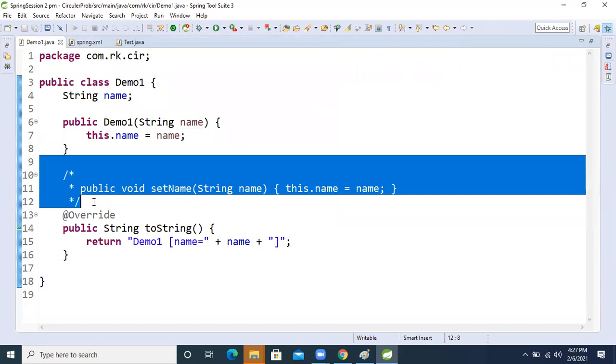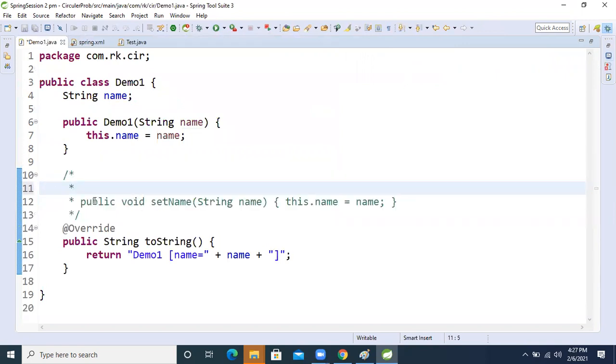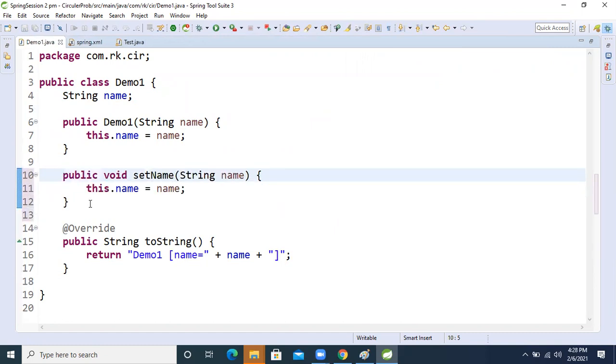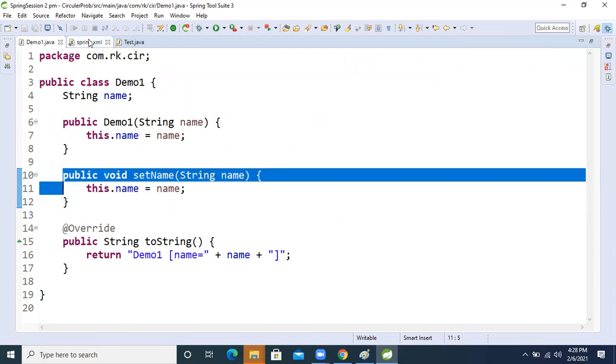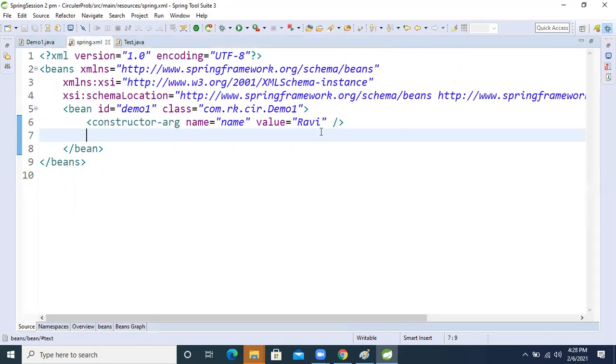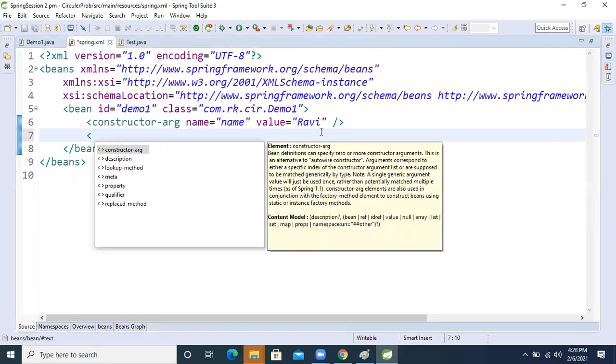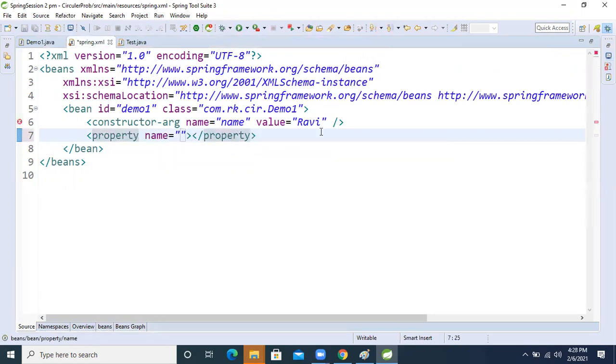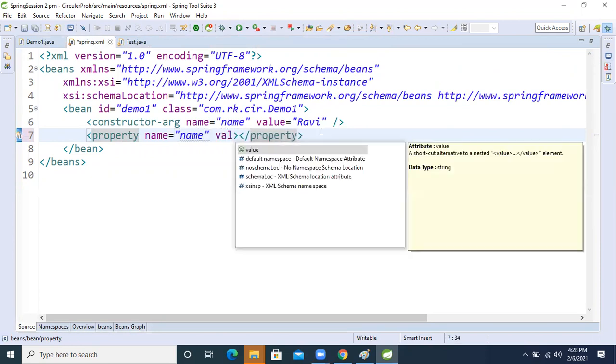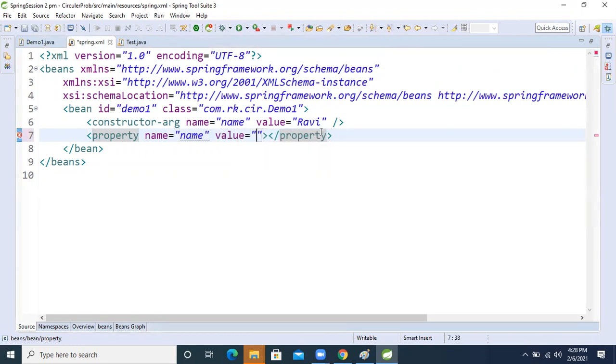But if you want the result Kant, when the setter injection is there, then first the property name value is set.